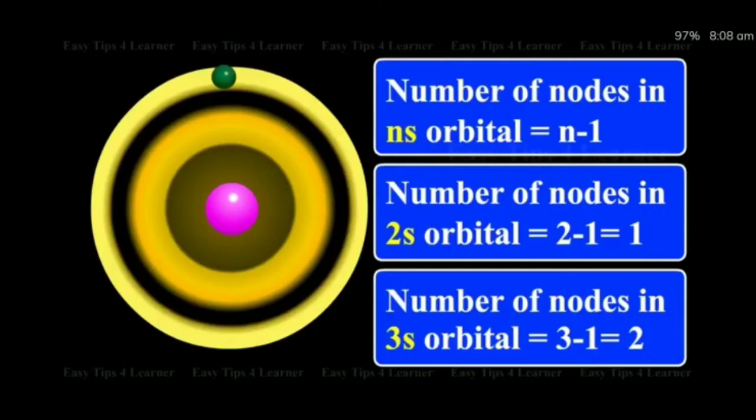For example, now we calculate the number of nodes in the 2s orbital. In the 2s orbital, n is equal to 2. Then we know the number of nodes is equal to n minus 1. Here n is equal to 2, so 2 minus 1 is equal to 1. Another example, the 3s orbital. Here n is equal to 3, then the total number of nodes is equal to n minus 1. Substituting the values, 3 minus 1 is equal to 2. So in the case of the 3s orbital, 2 nodes are present.